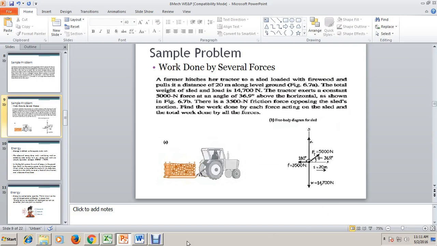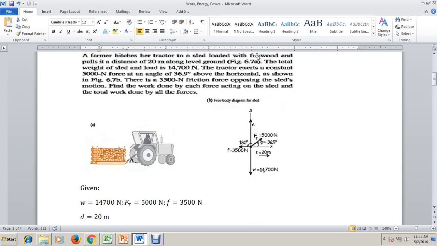Okay, so the same problem is presented here in this Word document. A farmer hitches her tractor to a sled loaded with firewood and pulls it a distance of 20 meters along level ground. The total weight of the sled and the load is 14,700 newtons.